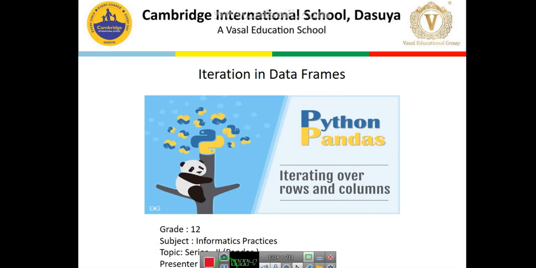The second term here is data frames. Students, we already covered data frames. A data frame is where we can represent our data in a tabular form, in the form of rows and columns. Python has basically two data structures here. One is data frames and second is series.